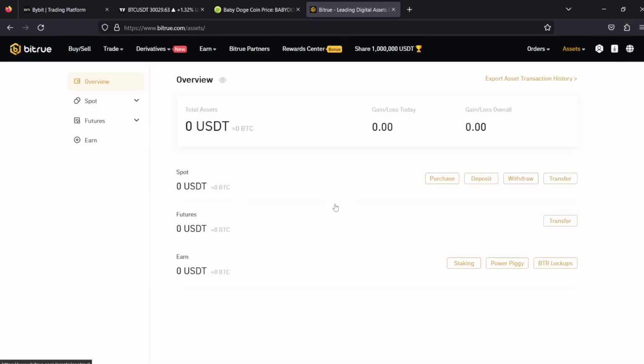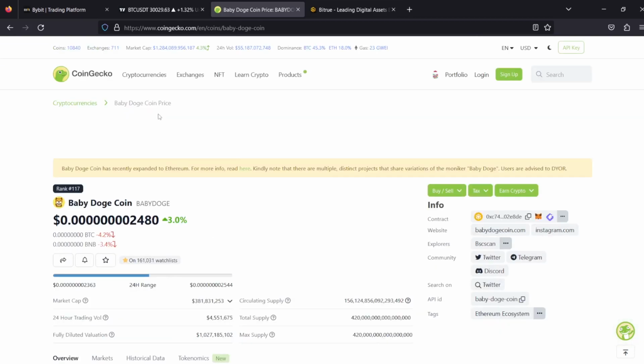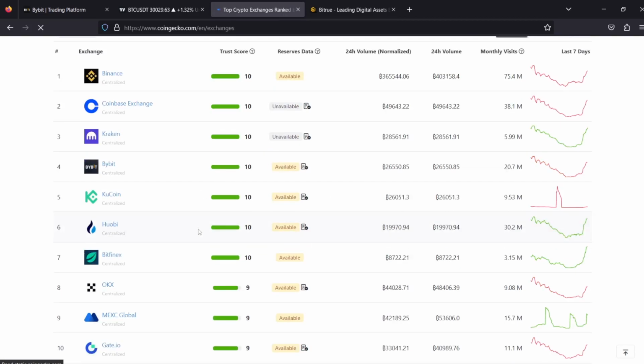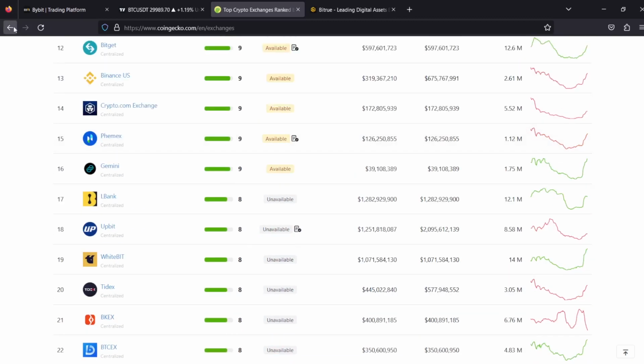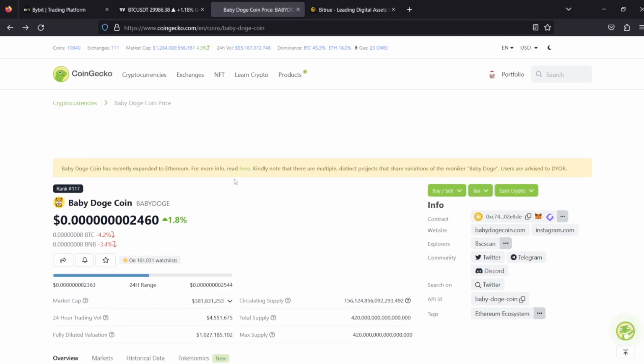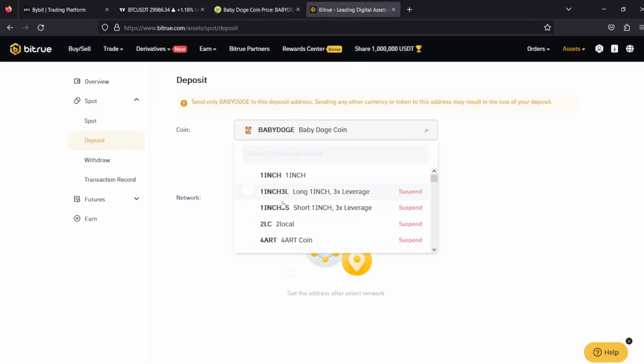And you're going to click where it's written deposit. This is actually a good exchange. It's listed on CoinGecko. If you go to crypto exchanges, not decentralized exchanges, you can see that Bitro is available on CoinGecko, so it's actually a legit exchange. Other than that, you click where it's written Baby Doge, like this.